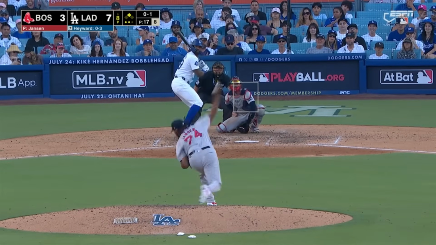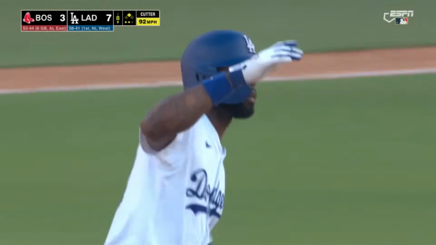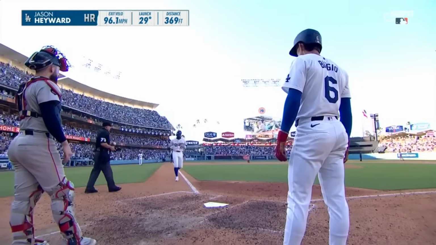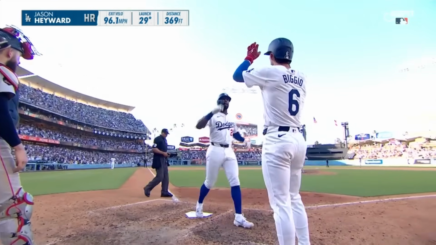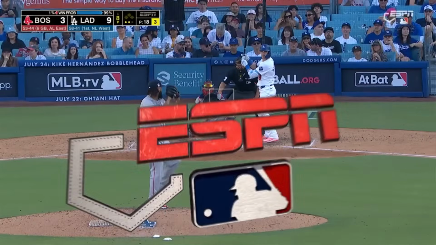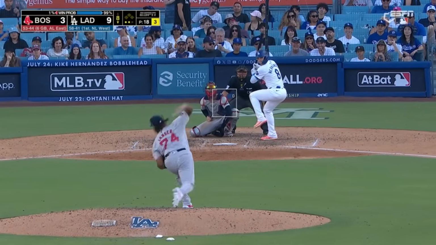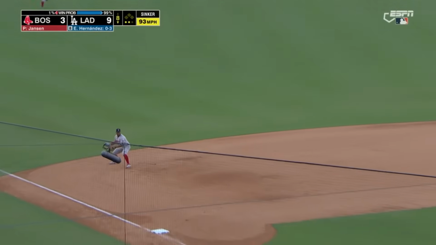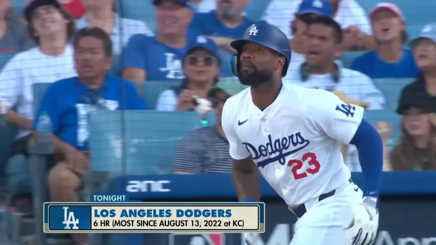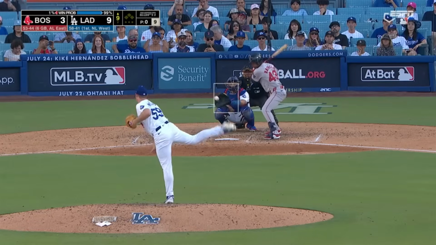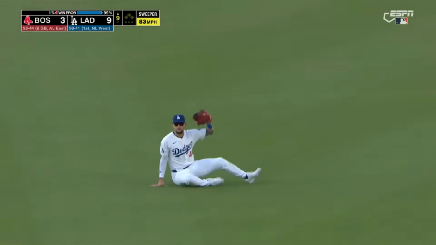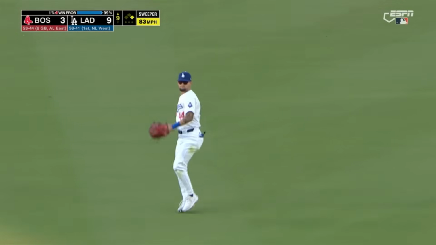Next one from Kenley. That for Jason Hayward. A two-run. Doink off the top. Ground ball to third. Devers. So Ohtani went forever. And then, of course, the say-hey kid. That ball is trapped out there in center field.